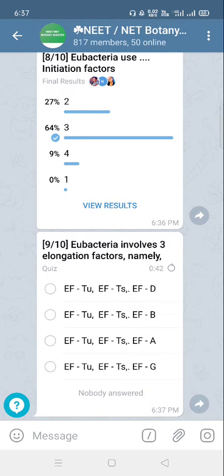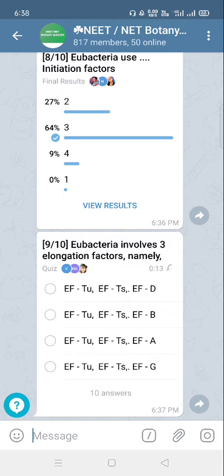Eubacteria involve 3 elongation factors, namely EF-Tu, EF-Ts, and EF-G. The last option D is correct. EF means elongation factor, Tu means temperature unstable, Ts means temperature stable, and G means it uses the energy of GTP. So the correct answer is option D, elongation factor Tu, elongation factor Ts, and elongation factor G.